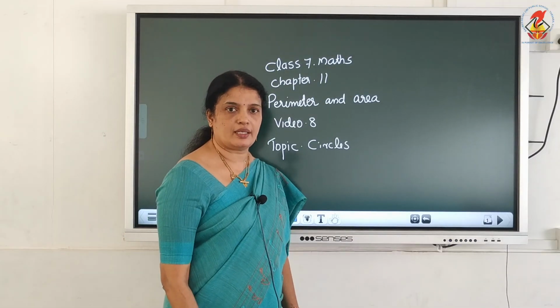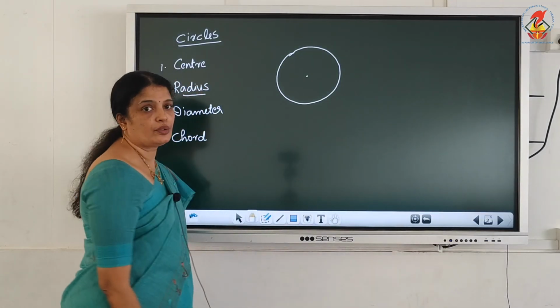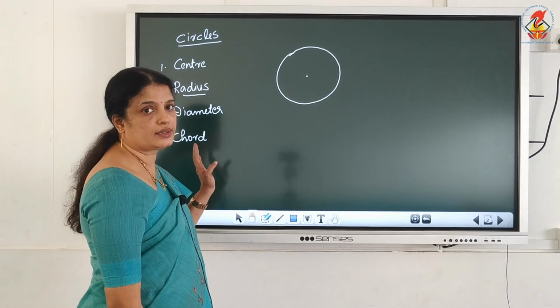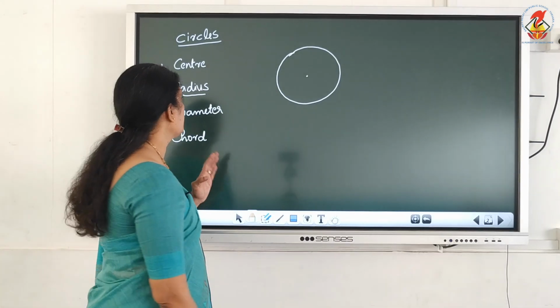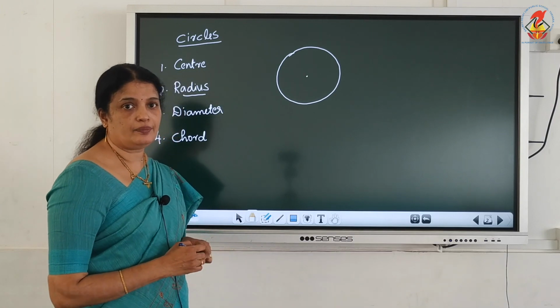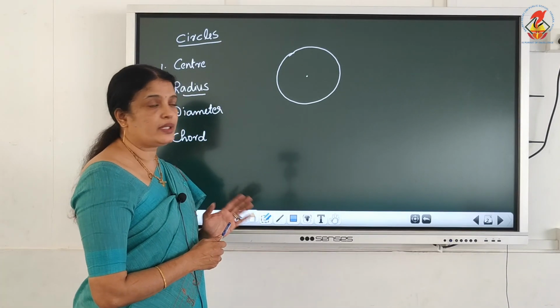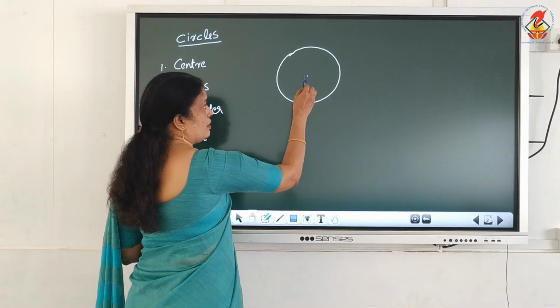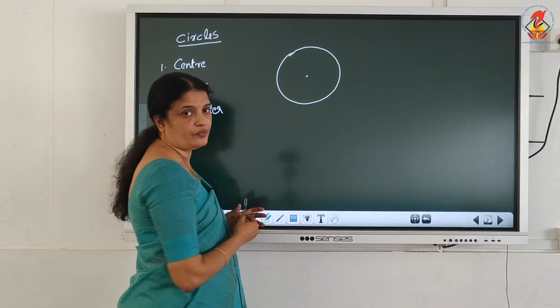Okay, next topic, circles. Here, can you recall the words circle, center, radius, diameter, chord? So, what's the center? A circle is a geometrical figure consisting of all those points which are at equal distance from a fixed point. This fixed point is called the center of the circle.